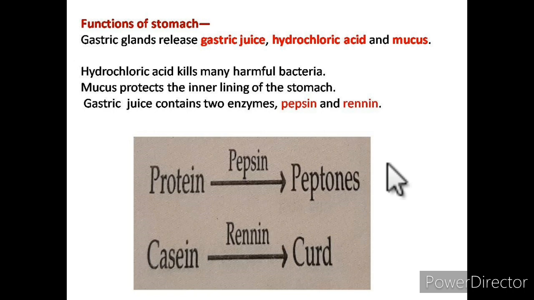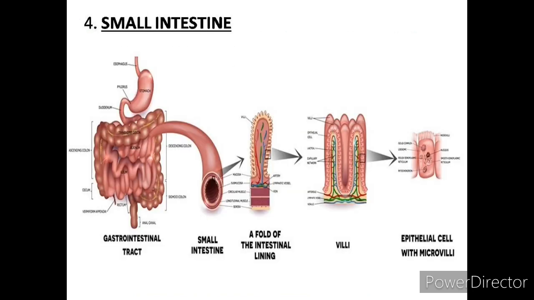Now next, after the stomach, the alimentary canal. The first organ was the mouth. Second, food pipe or esophagus. Third, stomach. After the stomach, the next part is the small intestine. See, this small intestine is a very long, coiled tube, 7 meters long, into which the stomach opens.